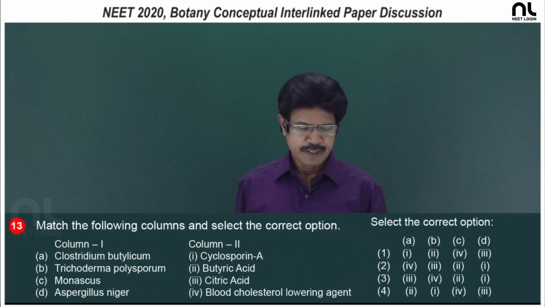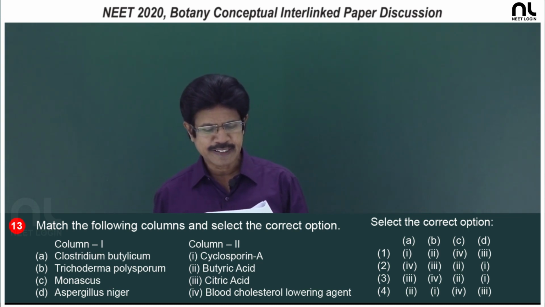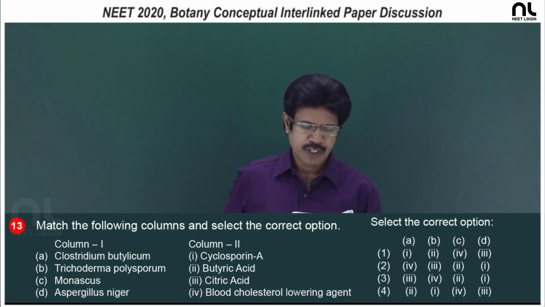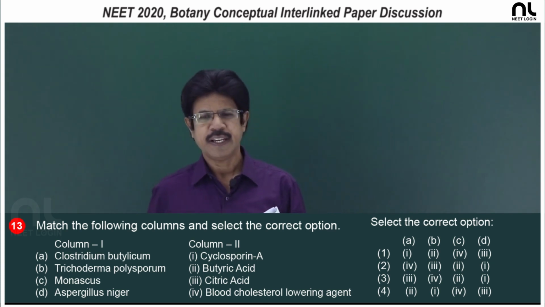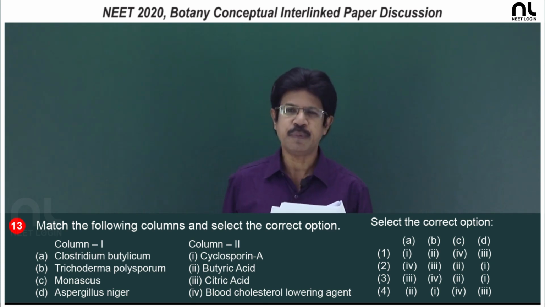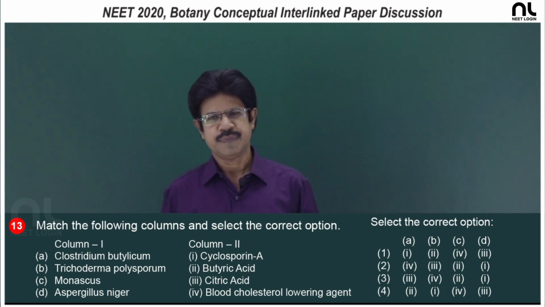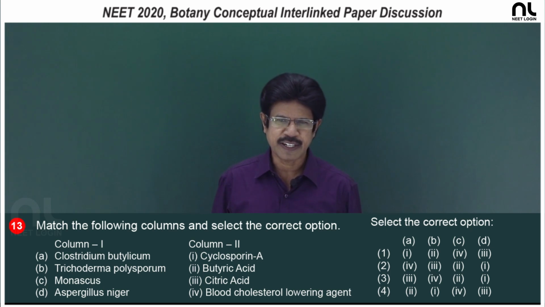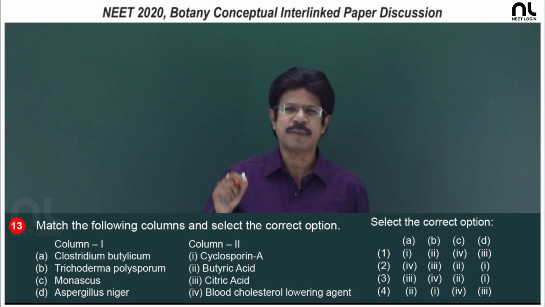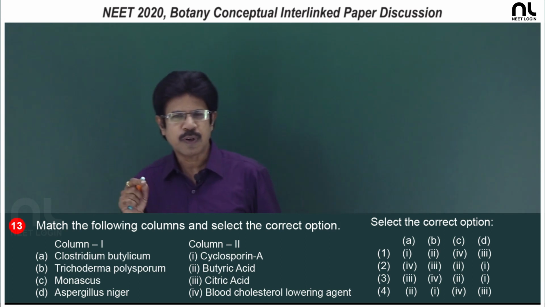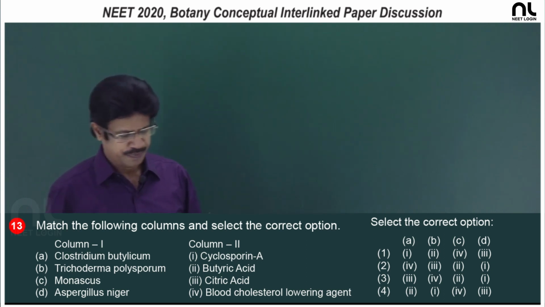Question number 13. Match the following columns and select the correct option. In column 1, A. Clostridium butyricum. In column 2, it is butyric acid. B. Trichoderma polysporum. Trichoderma polysporum is a fungus which yields cyclosporin A, that is an immunosuppressive agent. For successful organ transplantation, cyclosporin A is used.